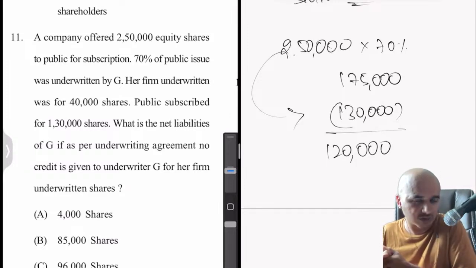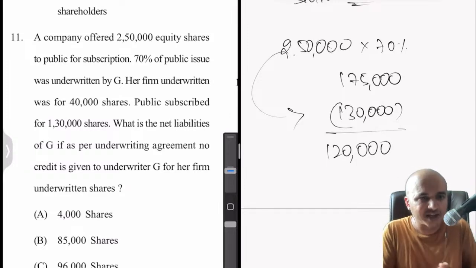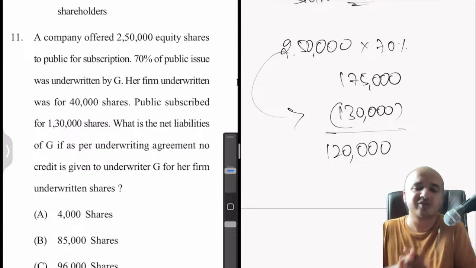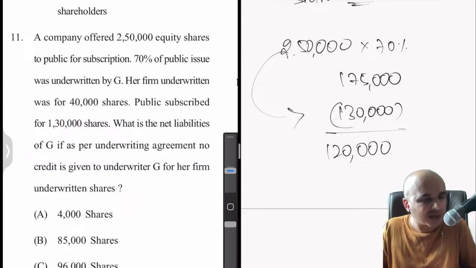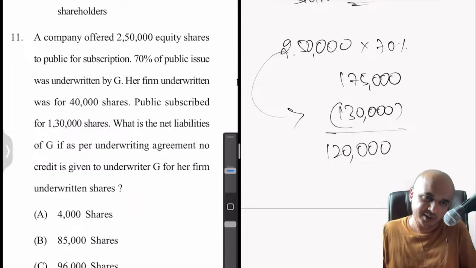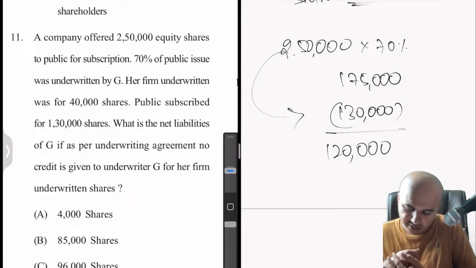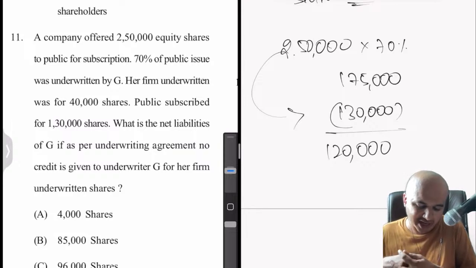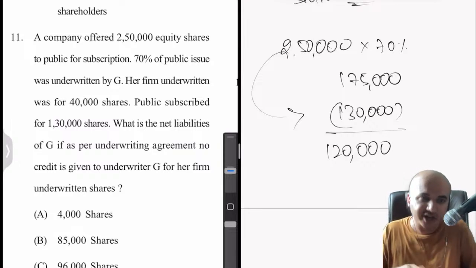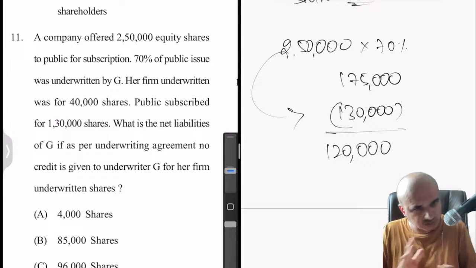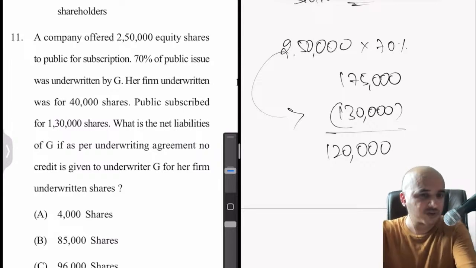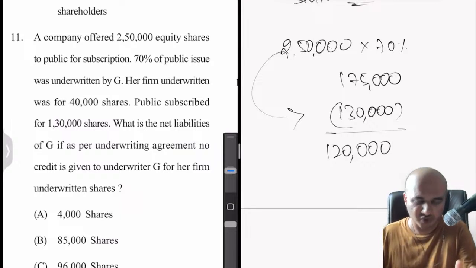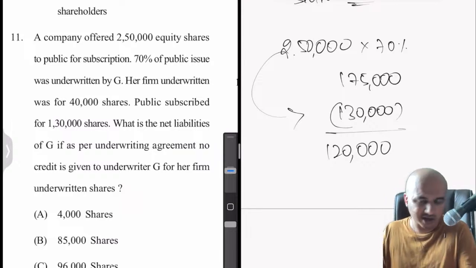They have not told us whether whatever the public have subscribed includes whatever she has subscribed or not. There is something known as marked applications and unmarked applications. Marked applications are those which will have the stamp of the underwriter. How many such marked applications have we received? No idea. Does the public application of 1,30,000 shares include firm underwriting? No idea. Have they asked us to assume anything? No idea. There is so much missing information in this question. At least they should have mentioned how much is the marked application.